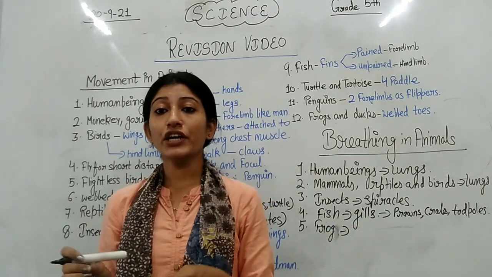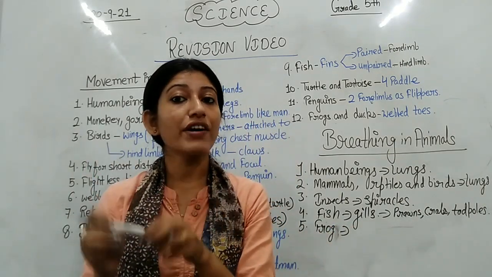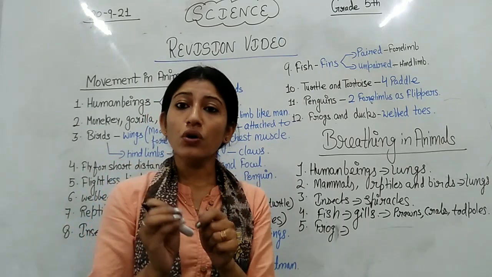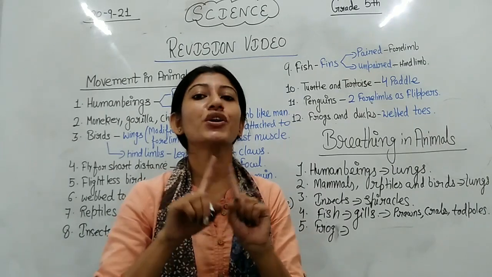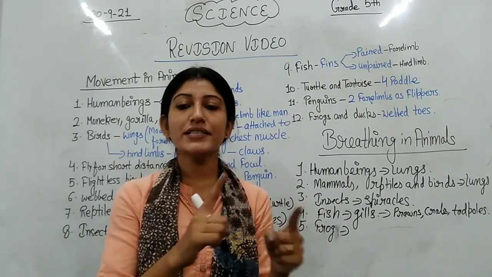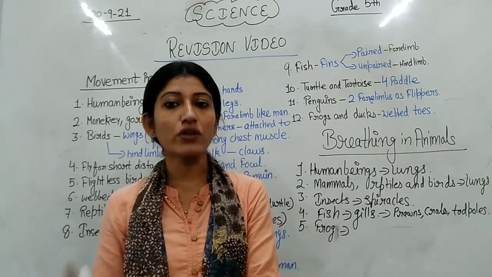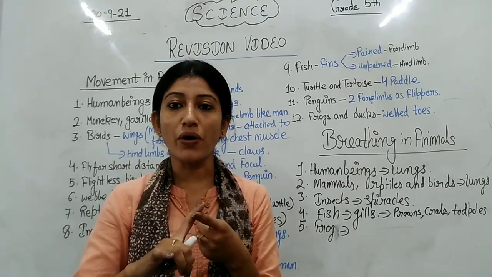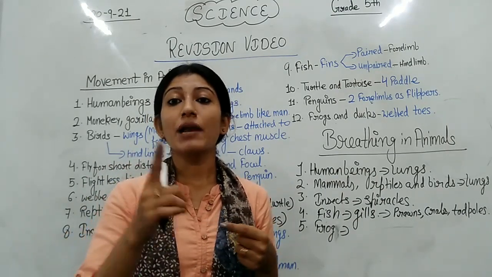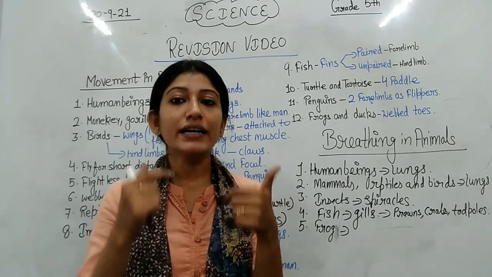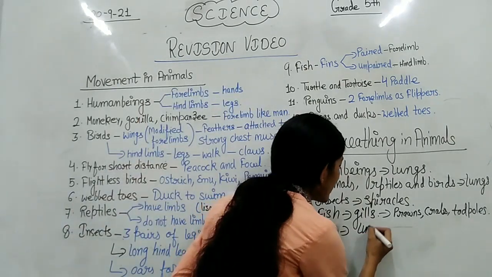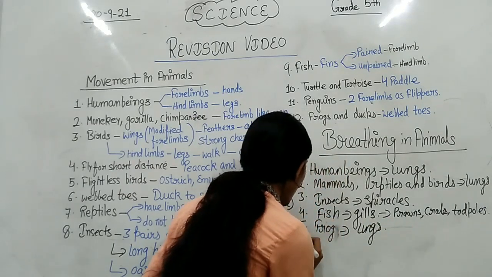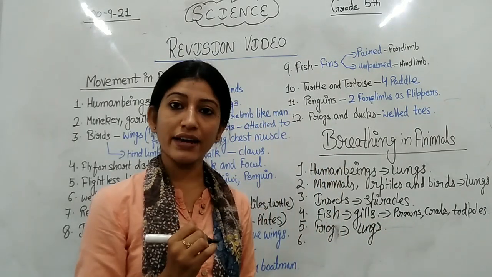Now, when we are talking about tadpoles, let's talk about the frog also. See beta, we know that a tadpole is the larval stage of a frog. So does a frog also breathe with the help of gills? No. The larval stage of a frog breathes with the help of gills, but an adult frog breathes with the help of lungs, right?